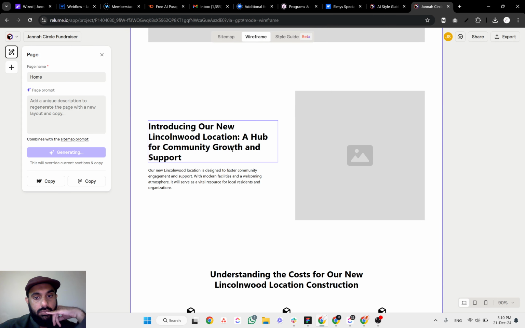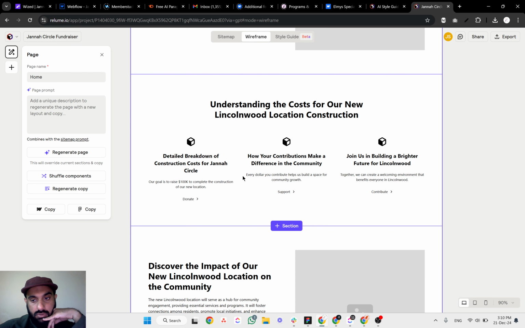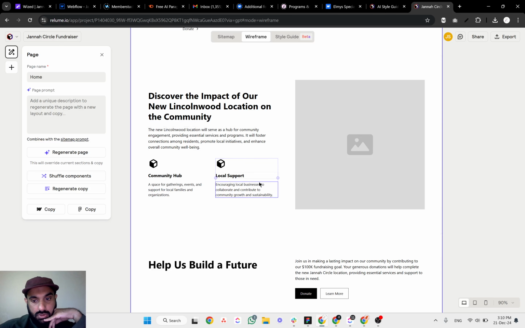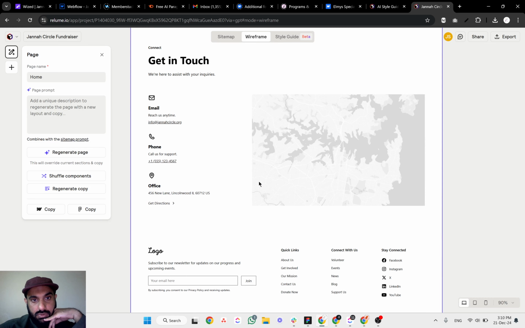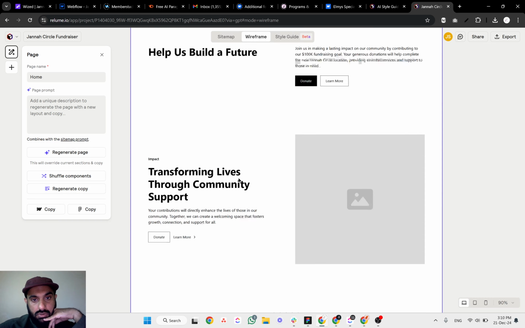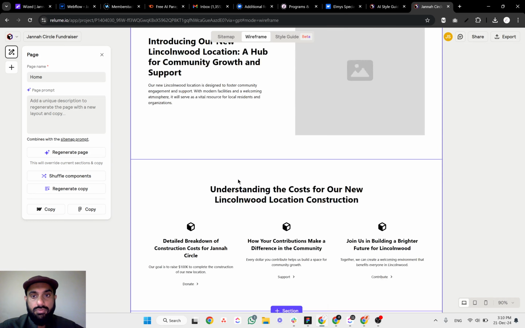Introducing our new Lincolnwood location, a hub for community growth and support. Very nice. Understanding the cost for our new Lincolnwood location. So it added $100K that we need to raise for this location, and this is all we have. So this is going to be the location. This looks really nice, and I think this is a very good starting point for us.